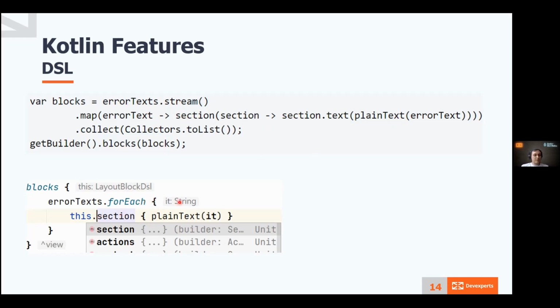And in Kotlin, we have this support of IntelliJ. We can have this dot something, and we will see all the possible actions here. It allows us not to remember all these static methods. Like section here is a static method.